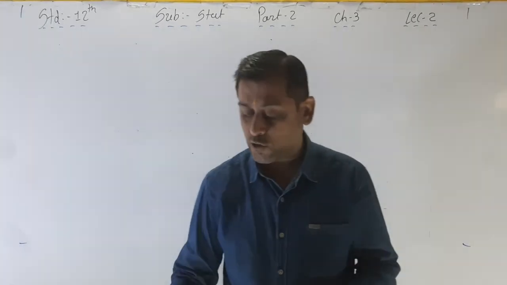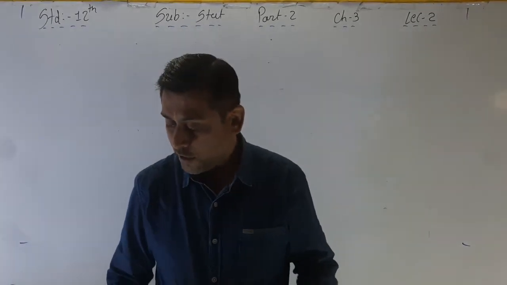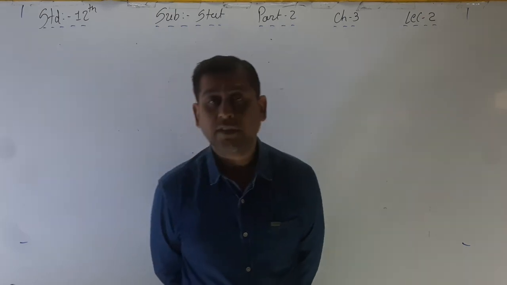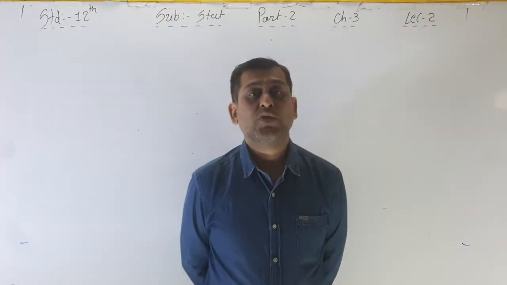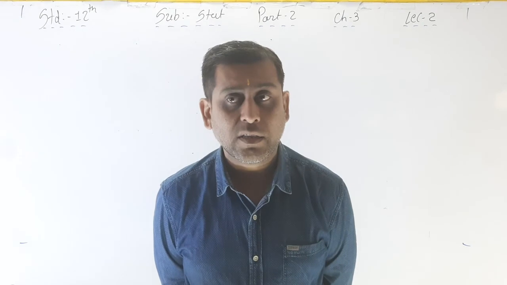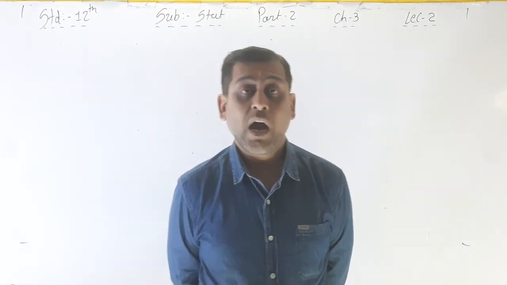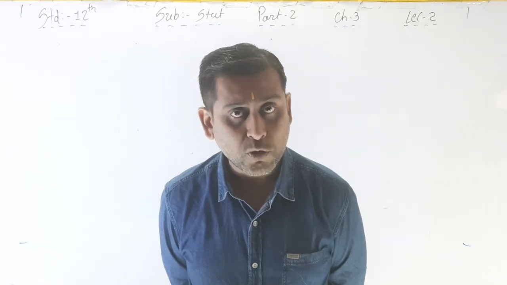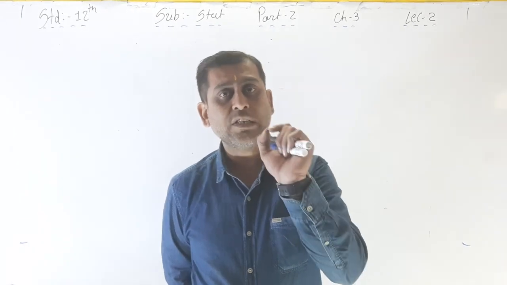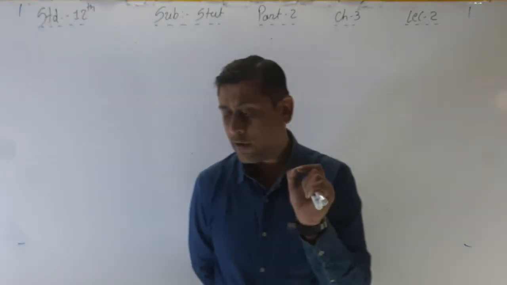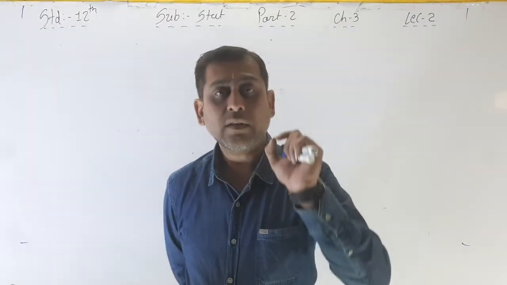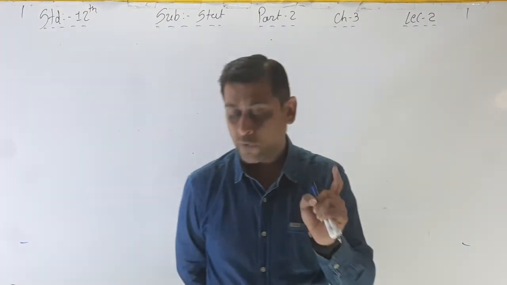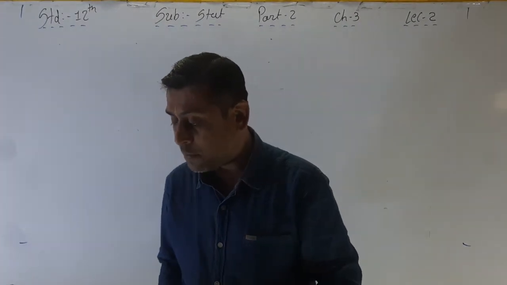Now I am reading the first question, illustration number 1. A normal distribution has a mean. This is a sum of chapter number 3. How can you identify it from the first line? On the basis of the words normal distribution, underline them, and you can identify that this is a third chapter sum.